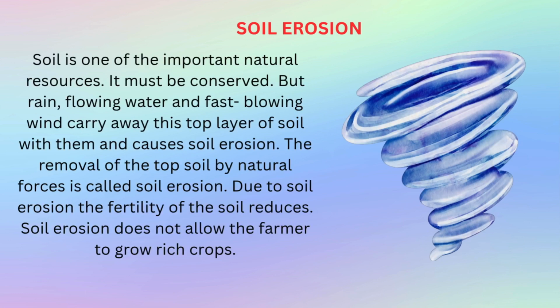Soil erosion. Soil is one of the important natural resources. It must be conserved. But rain, flowing water and fast-blowing wind carry away this top layer of soil with them and cause soil erosion. The removal of the topsoil by natural forces is called soil erosion. Due to soil erosion, the fertility of the soil reduces. Soil erosion does not allow the farmer to grow rich crops.